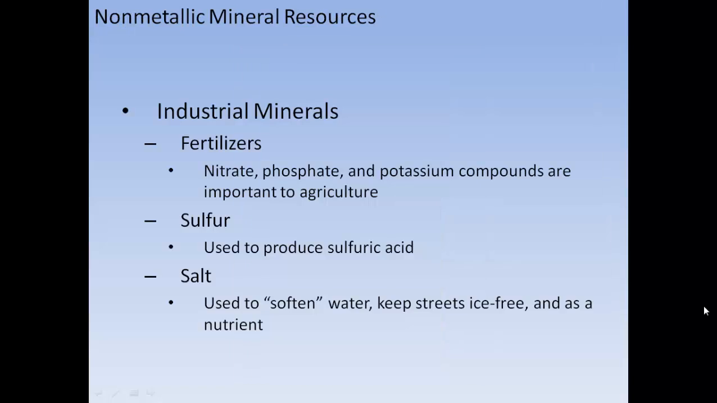Industrial minerals: fertilizers such as nitrate, phosphate, and potassium compounds are important to agriculture. Sulfur is used to produce sulfuric acid, and salt is used to soften water and keep streets ice-free, and as a nutrient.